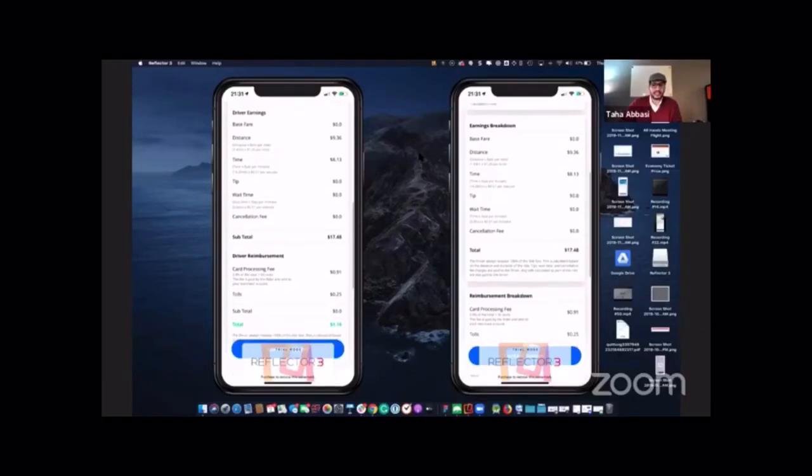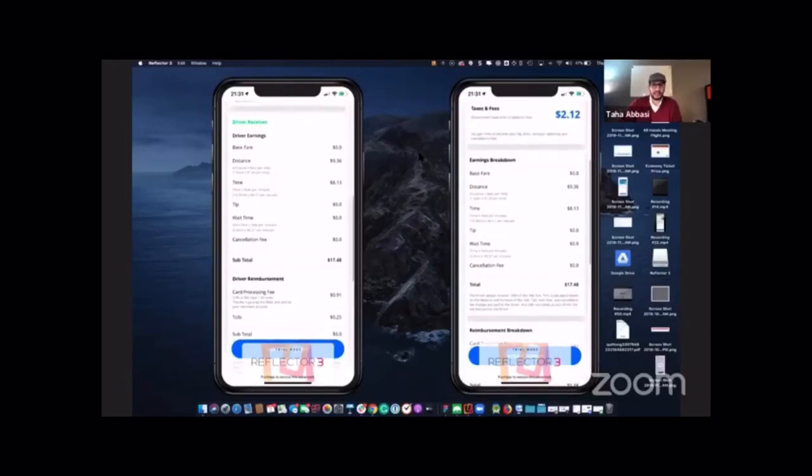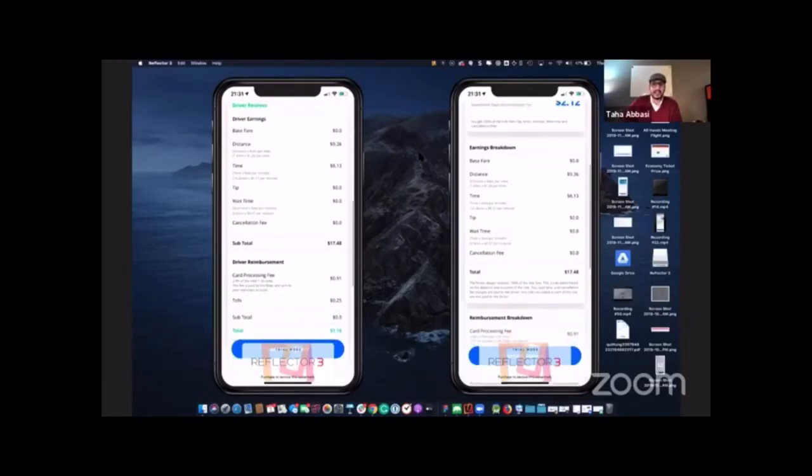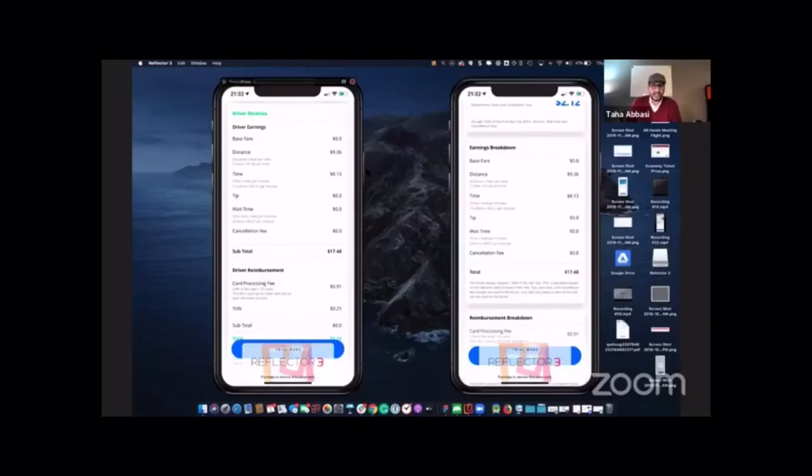And the right thing is, this is the part that makes up the ride fare, which is the distance, duration, wait time, and cancellation fee. And right there, you can see exactly the amount that is charged to the rider on the left side is the amount that you earn on the right side. There's nothing that we take from that. $17.48 was charged, $17.48 was given.